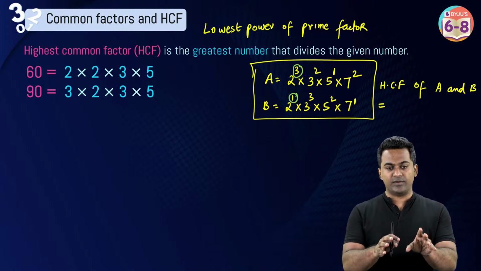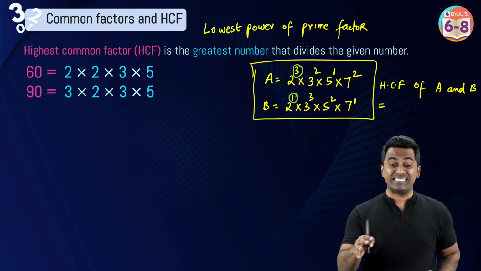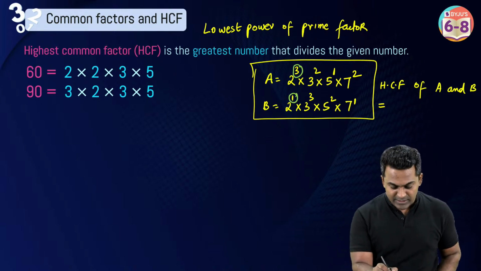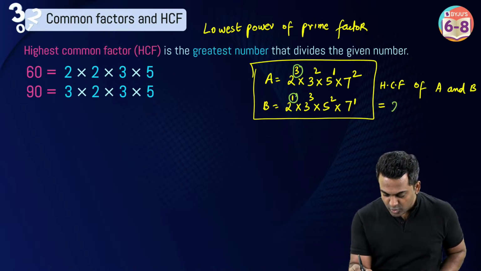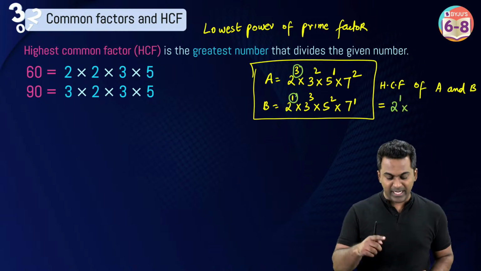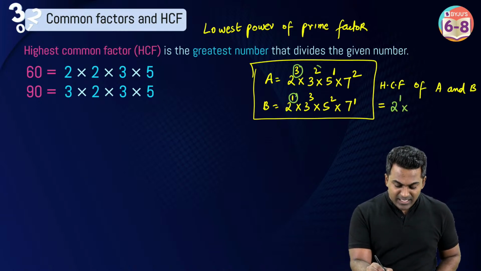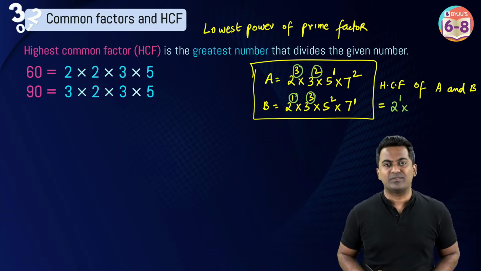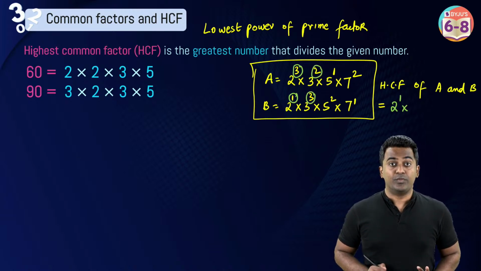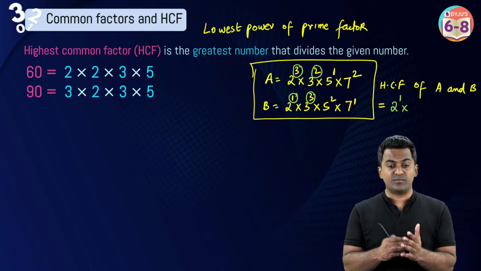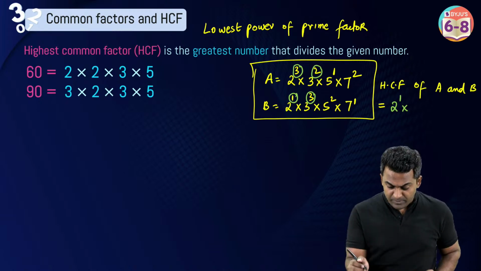This is the technique to figure out HCF. 1 is smaller, right? So I will be taking this, 2 power 1, multiplied by. Now move on to the next prime factor. Which is the next prime factor here? 3. Now is 3 power 2 smaller or 3 power 3 smaller? 3 power 2 is smaller, right? So I will pick 3 power 2.